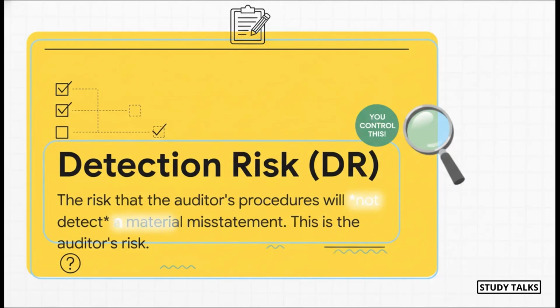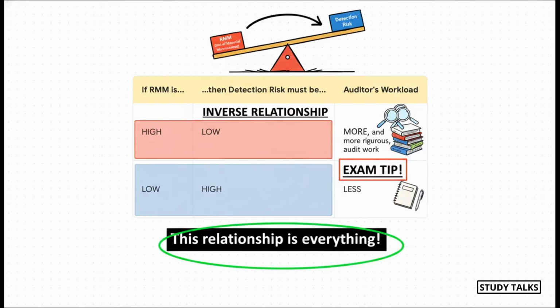All right, now for the other half of our big formula, detection risk, or DR. This one is all about you, the auditor. This is the risk that your audit tests, your checking, your analysis, will fail to find a big misstatement that's actually sitting right there in the client's books. And here's the kicker: this is the only part of the entire audit risk model that the auditor can actually control.